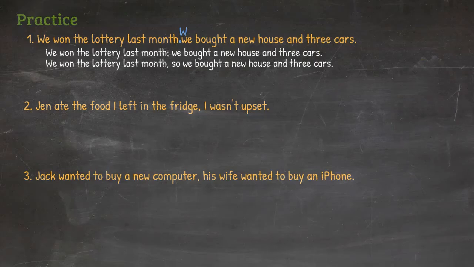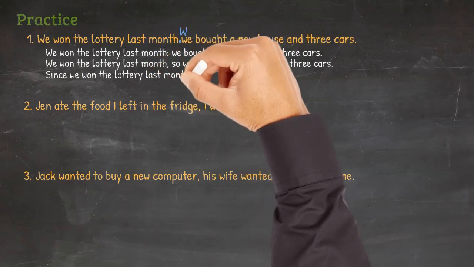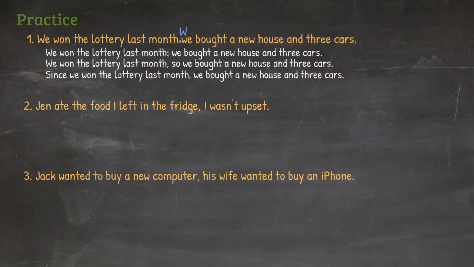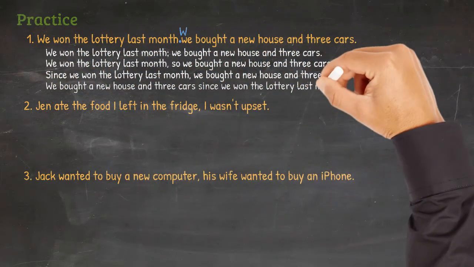And we can make a complex sentence. In this case, we are using the subordinating conjunction since. Since we won the lottery last month, we bought a new house and 3 cars. Or, we bought a new house and 3 cars since we won the lottery last month.